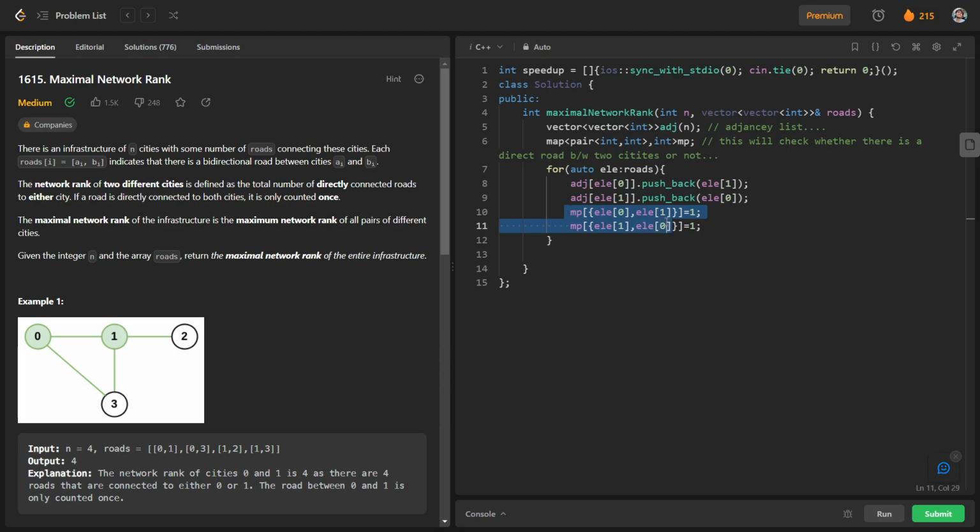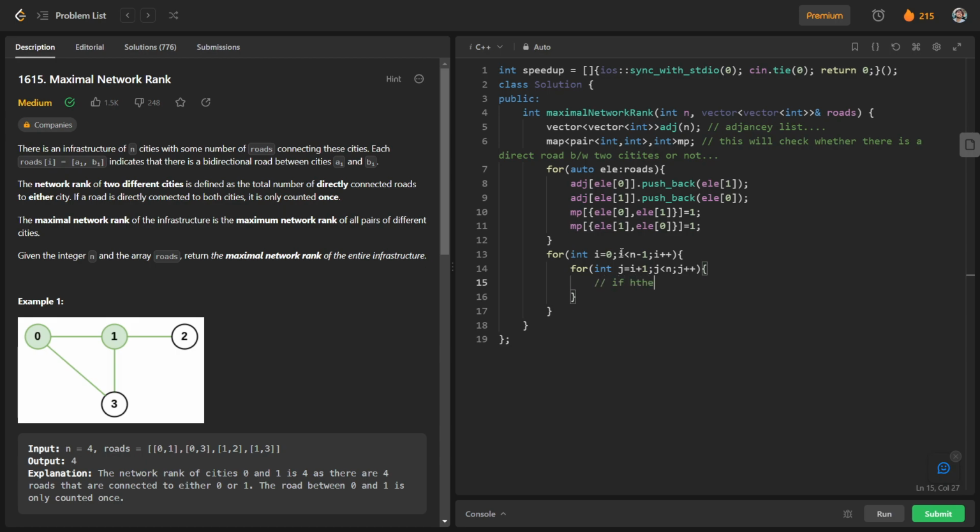And after that, we will just iterate over all pairs. So for this we will iterate from int i = 0, i < n - 1, i++, and again we will have another loop. So for int j = i + 1, j < n, j++. So basically here we are having two cases.